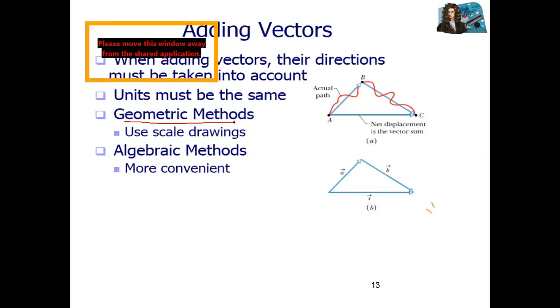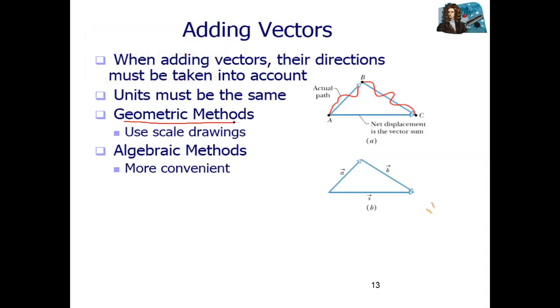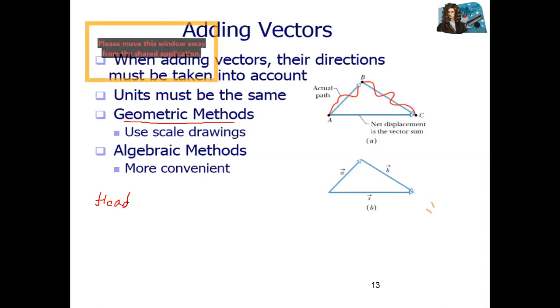Okay, there are three methods. The first one is the head to tail rule. What is the head to tail rule? Let me explain here. In the head to tail rule, we connect the head of a vector to the tail of another vector.